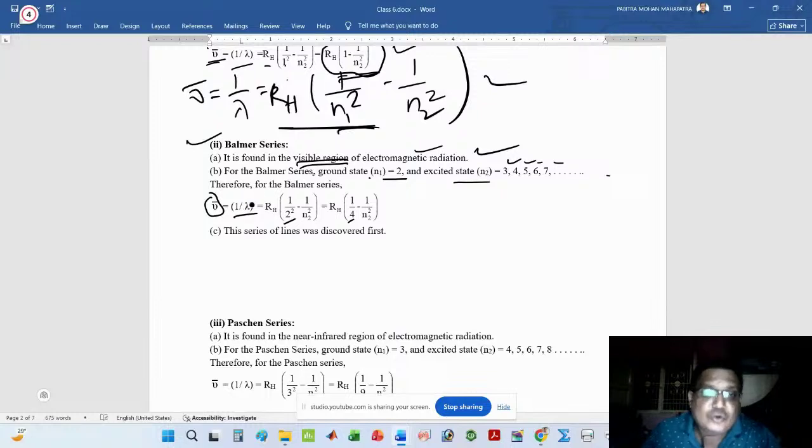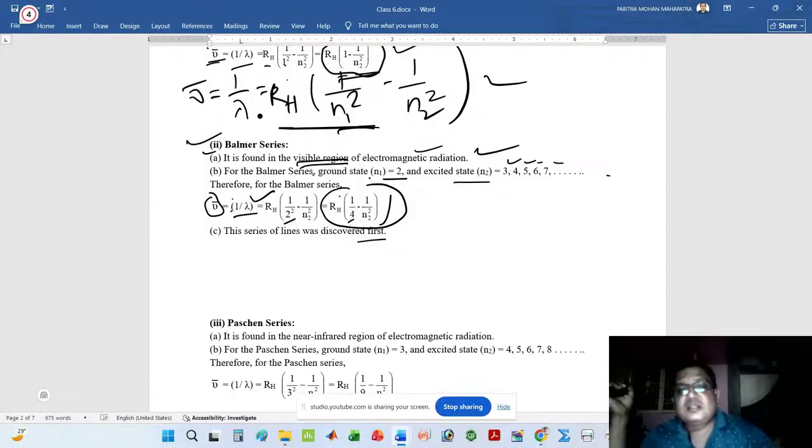So I can write ν̄ = 1/λ = R_H × (1/2² − 1/n2²), and 2 squared means 4, so I have written 1/4 − 1/n2². This is the short formula. The Balmer series was the series of lines discovered first, and then the other series were discovered.